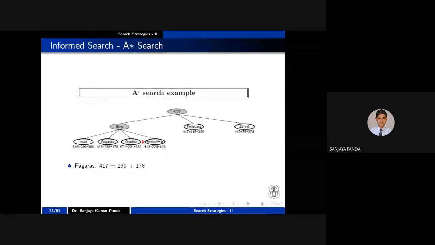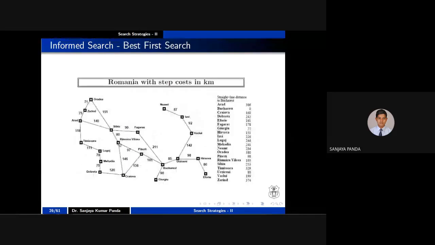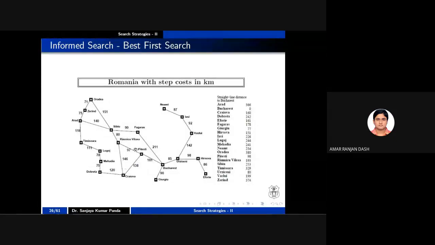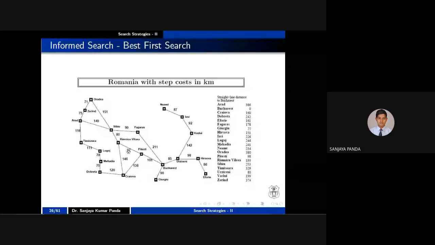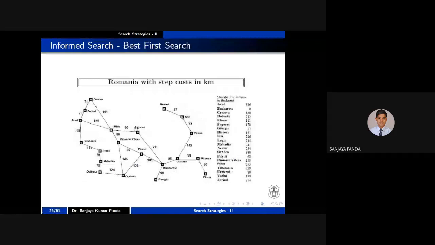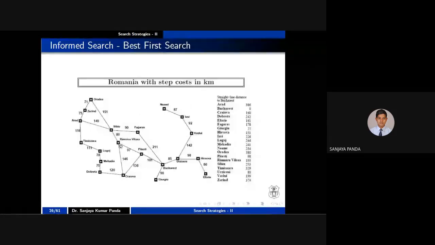Next, once you go for R, what you will do? You will expand R. Come to the map. When you expand R, what you will get? You will get S. You will get C. You will get P. Right? From R, you will get S, C, and P. Three things you will get.